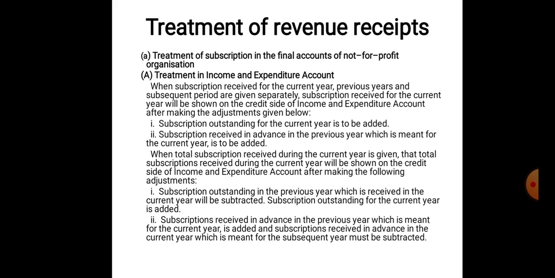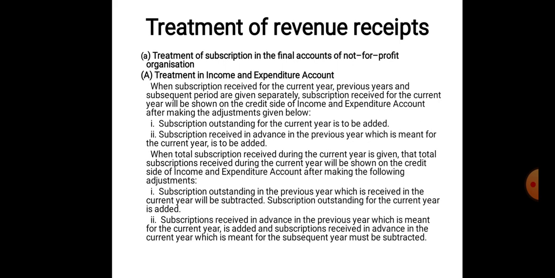When subscriptions received for the current year, previous year and subsequent period are given separately, subscriptions received for the current year will be shown on the credit side of the income and expenditure after making the adjustments. So here first you have to take the subscriptions outstanding for the current year to be added. Subscriptions received in advance in the previous year which is meant for the current year is to be added.